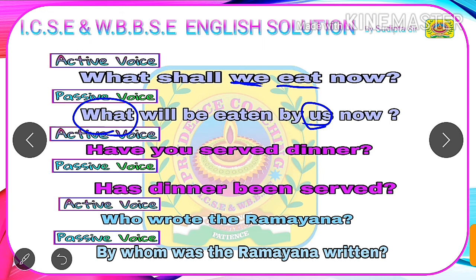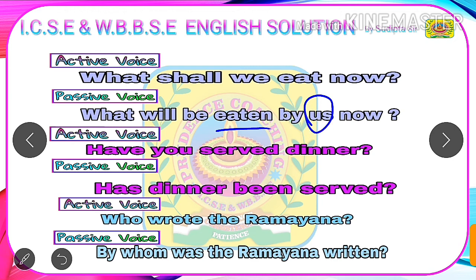Now students, we know the to be form of simple future tense is will be or shall be. As our subject here is what, we will write will be with it according to the subject. The V3 form or the past participle form of the main verb in active voice, that is eat, becomes eaten in the past participle form. So we have written eaten after will be. After that, we need to write a preposition, that is by, before the object of the passive voice.